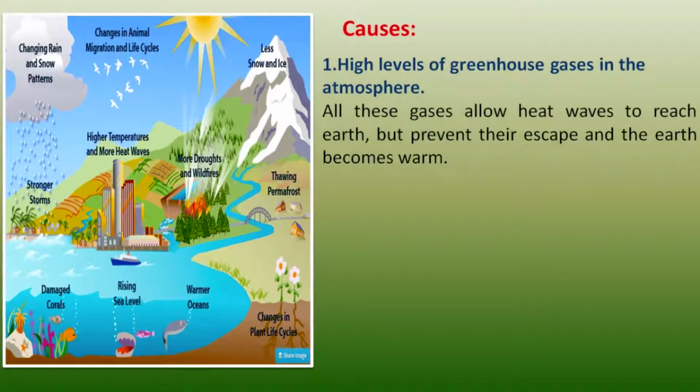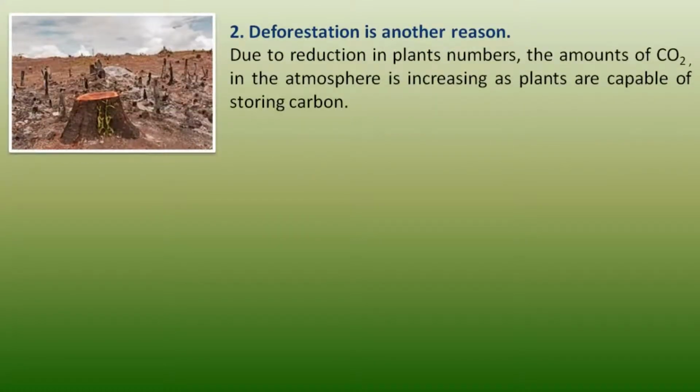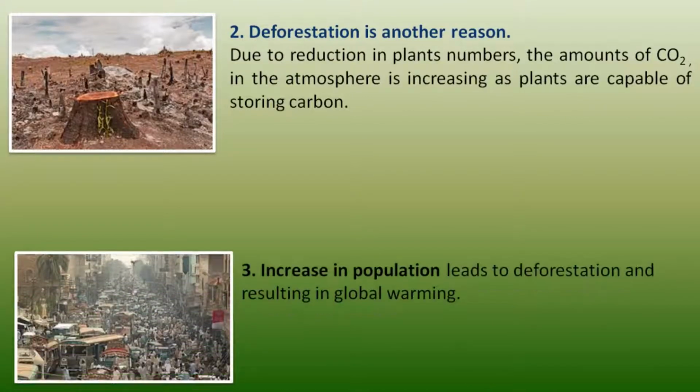Let's understand. First is high level of greenhouse gases in the atmosphere. All these gases allow heat waves to reach the earth but prevent them from escaping from the earth. As a result, the earth is becoming warmer and warmer. Secondly, deforestation is another reason. Due to reduction in plant numbers, the amount of carbon dioxide in the atmosphere is increasing, as plants are capable of storing carbon. So, we have to stop this deforestation. Thirdly, increase in population leads to deforestation and results in global warming.